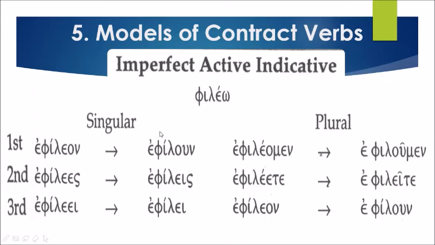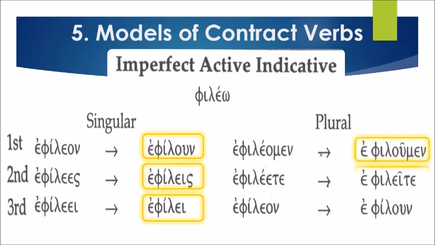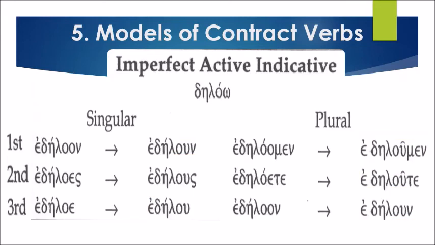Let's read the imperfect active indicative of phileo in its contracted form. Ready? Begin. Ephilon, ephiles, ephila, ephilomen, ephilate, ephilon. Very good. And the last, we have deiloo.